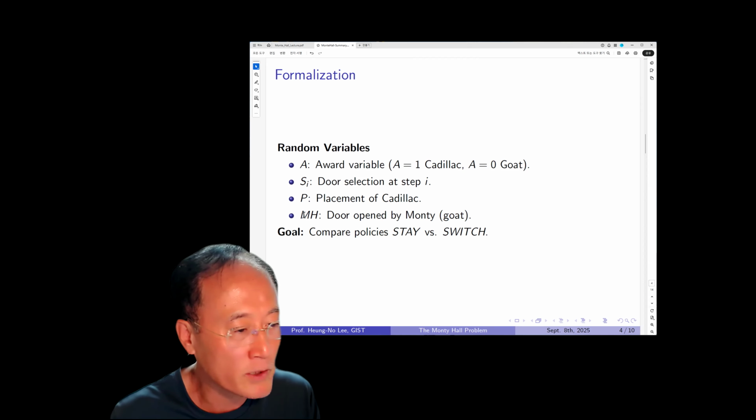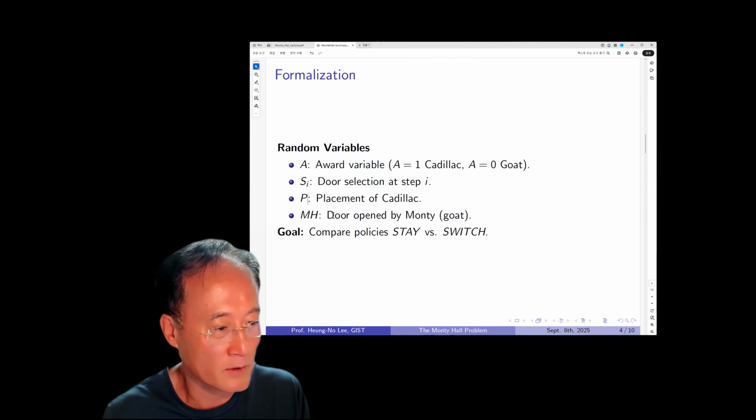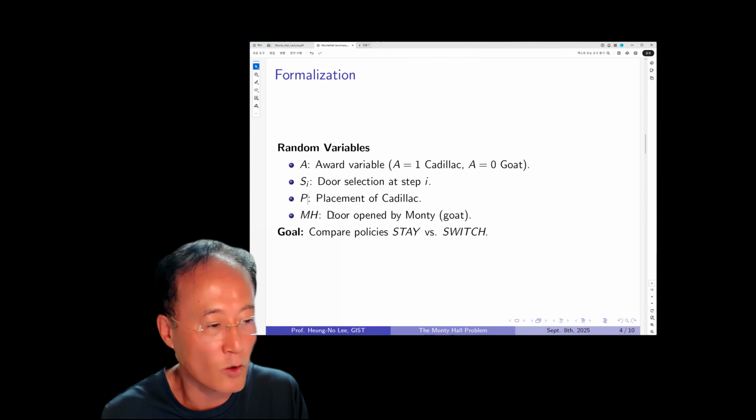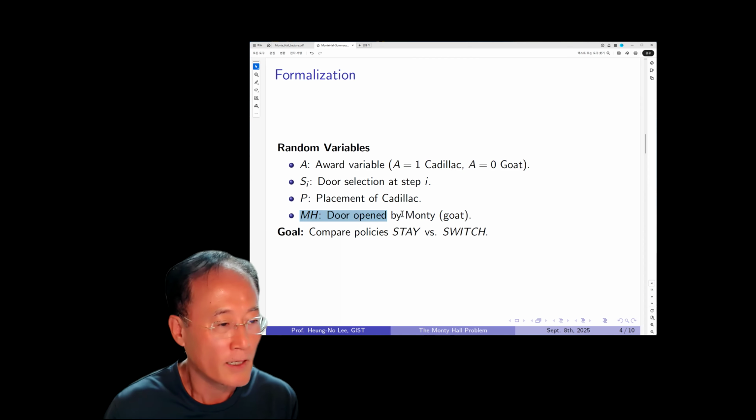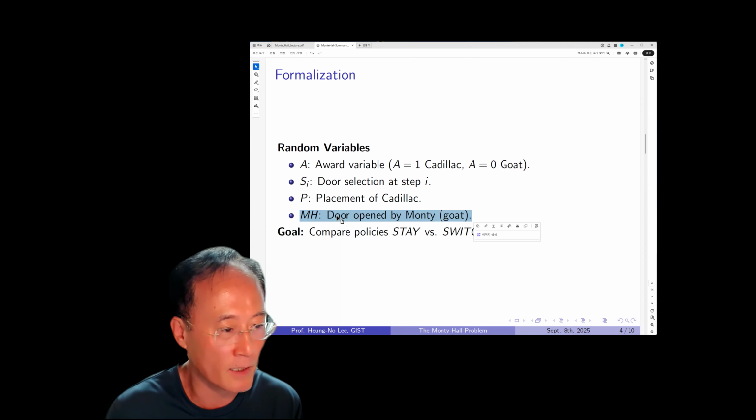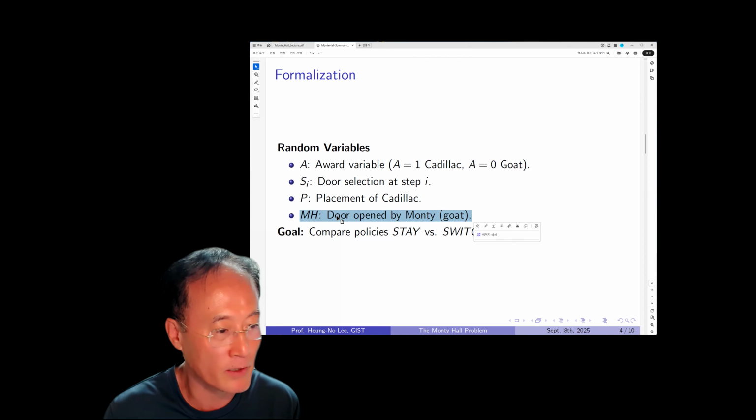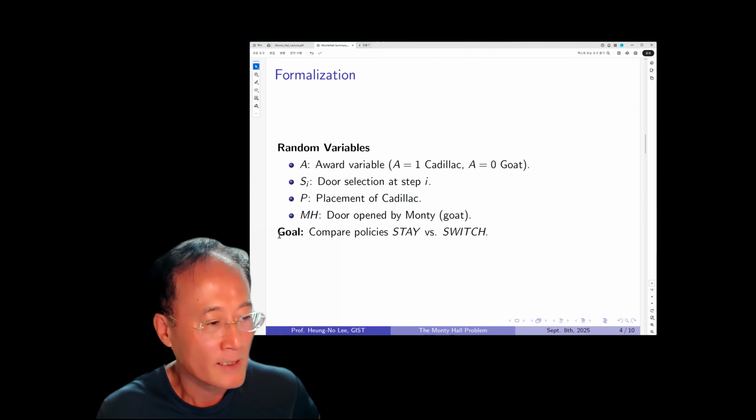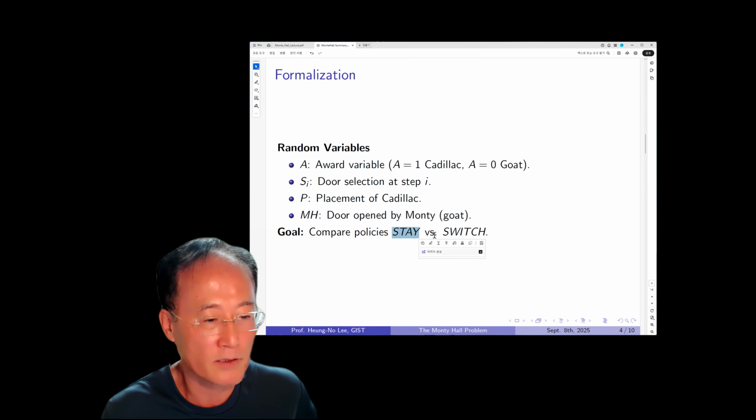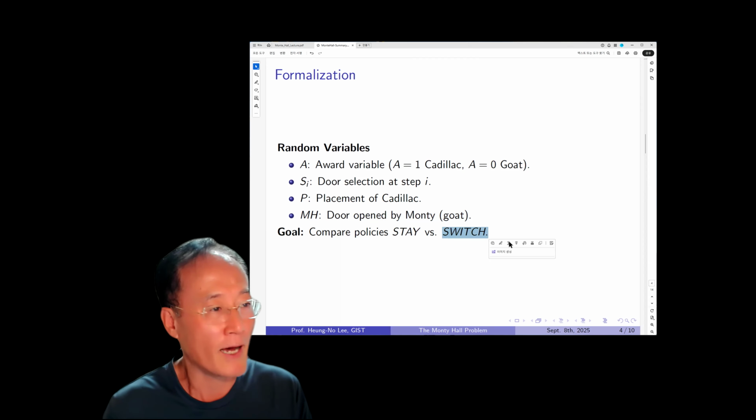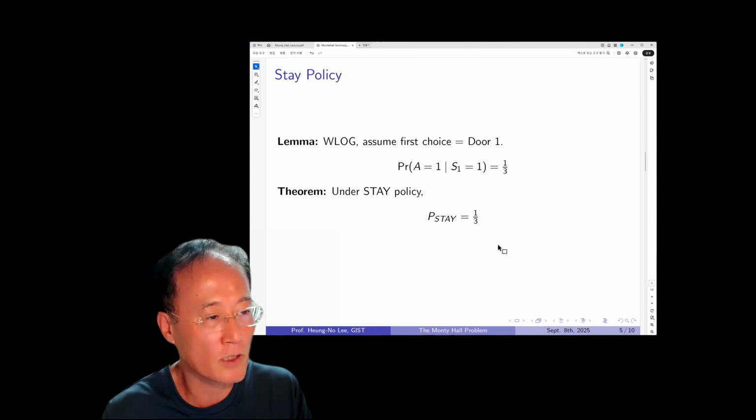Okay, and Monty is the show host. He opens up a door, and he always opens up a door where there is a goat behind it. This random variable will be fully defined when we have the probability assignment. All right. So the goal is to compare the two policies, stay versus switch. So let's jump to the conclusion.